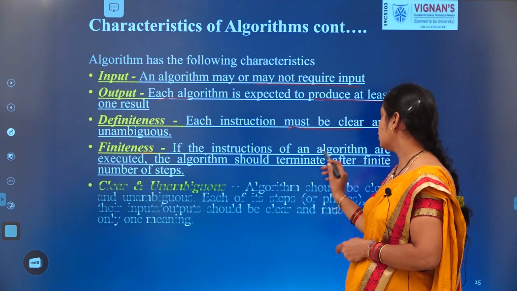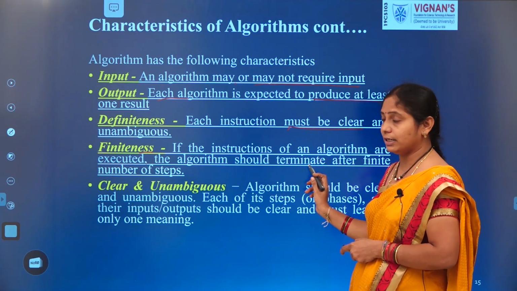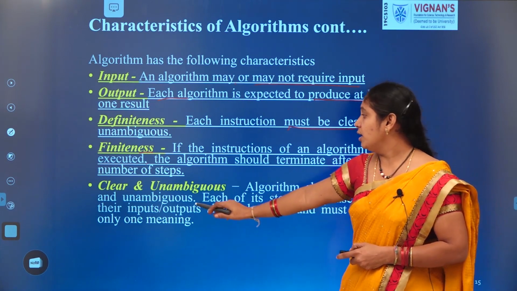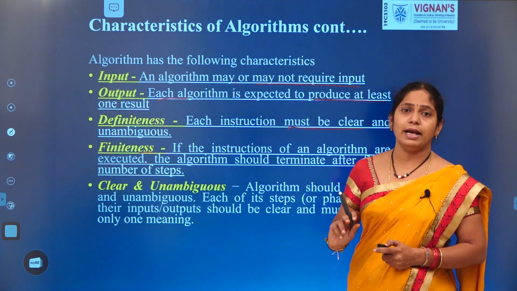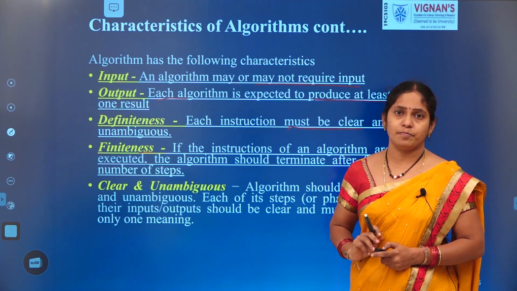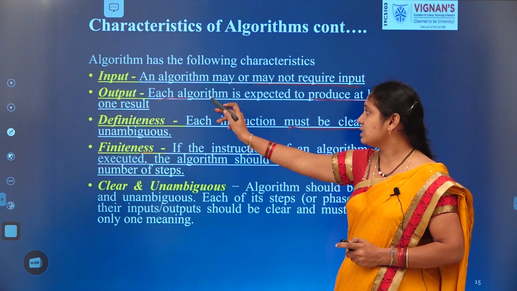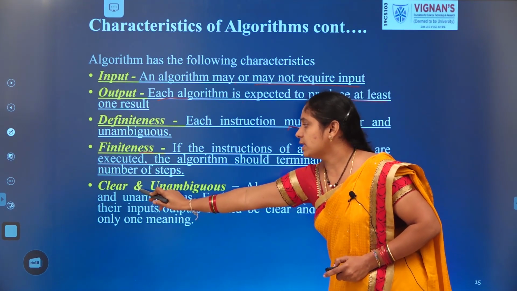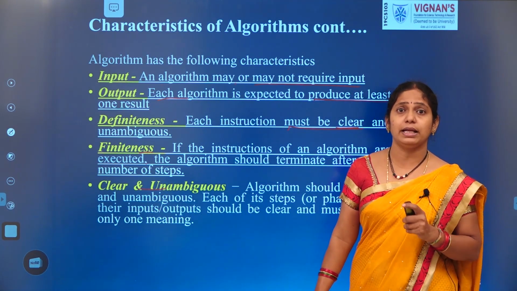So, when the instructions of the algorithm are executed, the algorithm should terminate after a finite number of steps. The algorithm should be clear and unambiguous. Here we already discussed that. Definiteness, clear and unambiguous, is nothing but the instructions we are specifying should be clear.